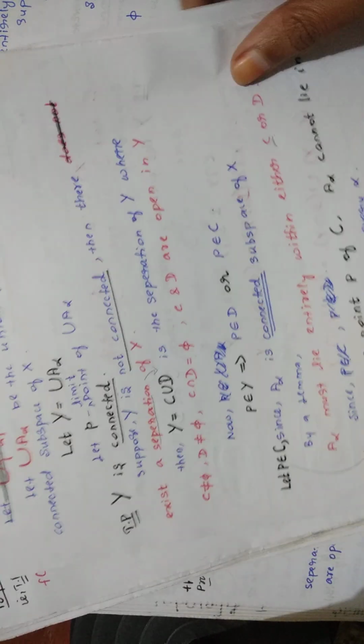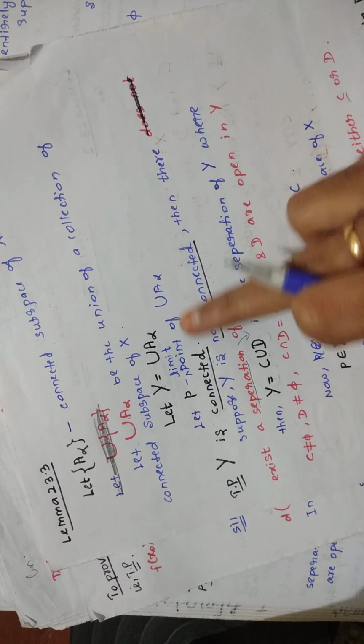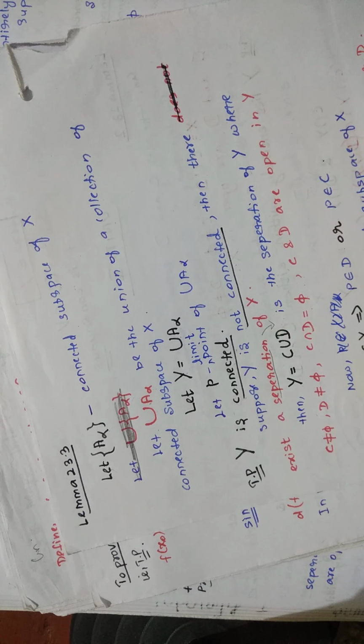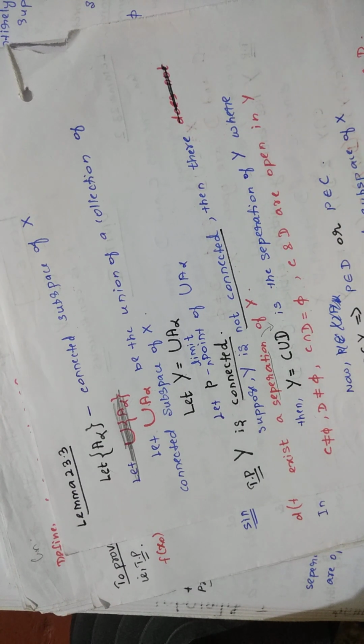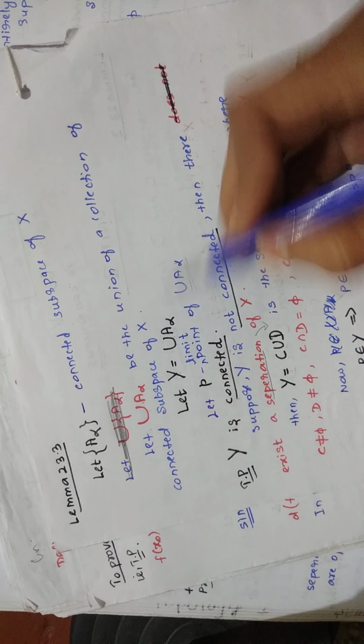Y. Is that clear? Now you have written that P is a limit point of the union of A alpha, and you have Y equal to C union D. What does this mean? It means P belongs to the union of A alpha, that is, Y.